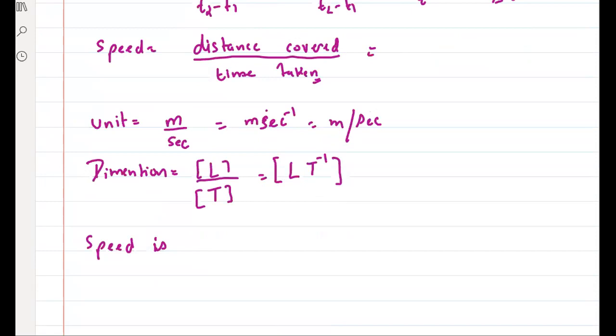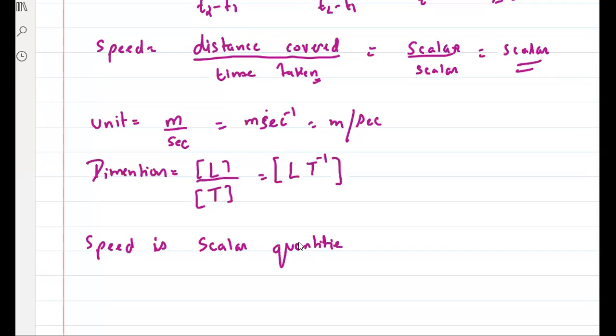Okay, Amrit? Speed को direction से मतलब है क्या? It is scalar by scalar ना. See, scalar by scalar will give me scalar only. So the speed is your scalar quantity. ठीक है? So we will not think about direction, right?